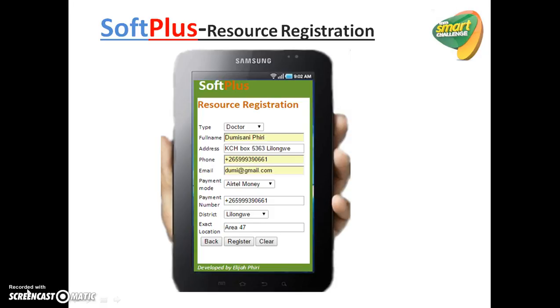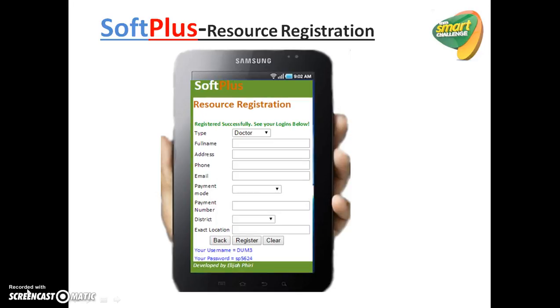Okay, so that's the form whereby you select the type, for example, doctor, and you put your full name and the likes. Then there's payment mode where you select, say, Airtel Money, and then you specify the payment number, the number through which people should be sending the payment. People should also know your exact location, so that they should be able to reach you. Okay, so that one I was just running it live.